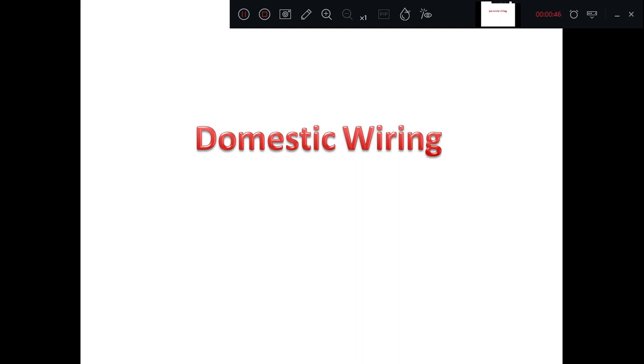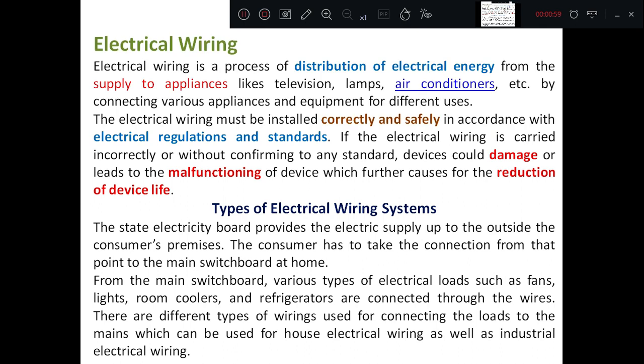In the first part, we'll study the electrical wiring system, different types of electrical wiring system. In the second part, we'll study the different types of controlling the lamp. The electrical wiring is the process of distribution of electrical energy from supply to the appliances, like we are connecting to television, lamps, air conditioner, and so many appliances.